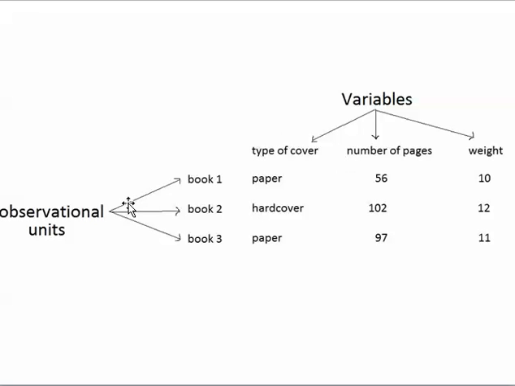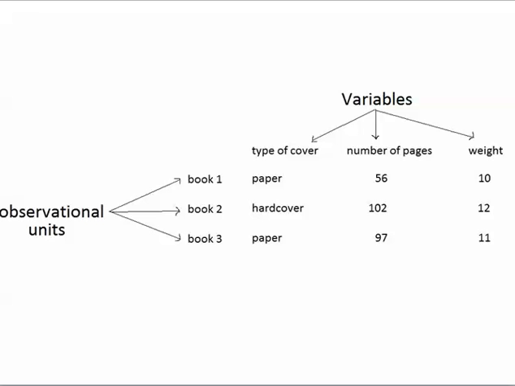So we can see that each row contains data from 1 observational unit, and each column title is a variable. One way to think about the difference between an observational unit and a variable is that the observational units are the people, animals, or things that you're gathering information about, and the variables are the ideas that you're studying.